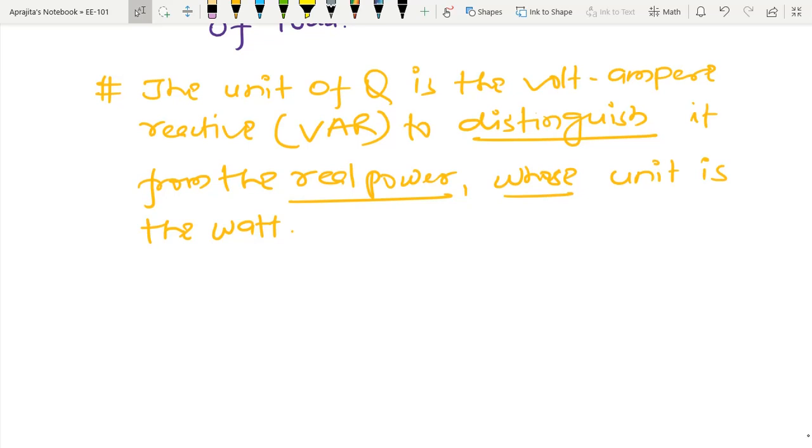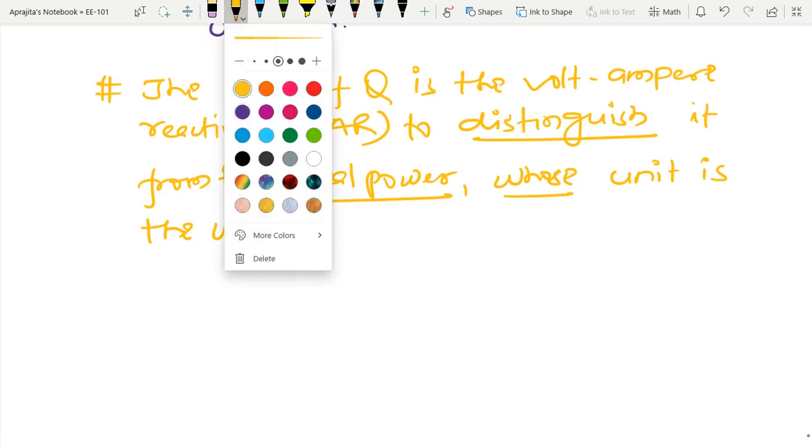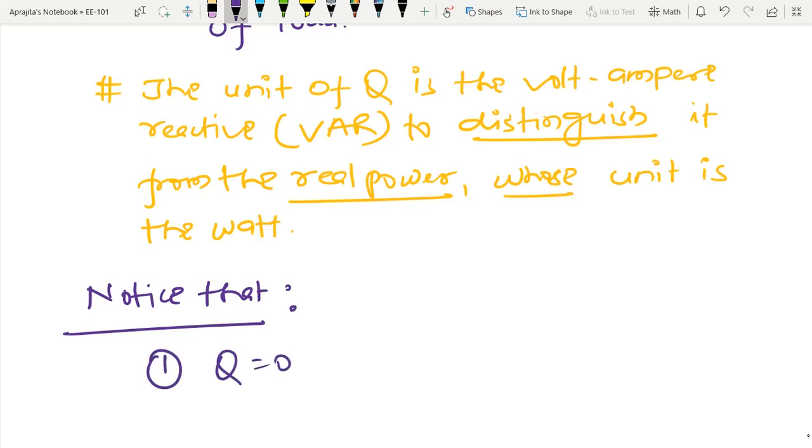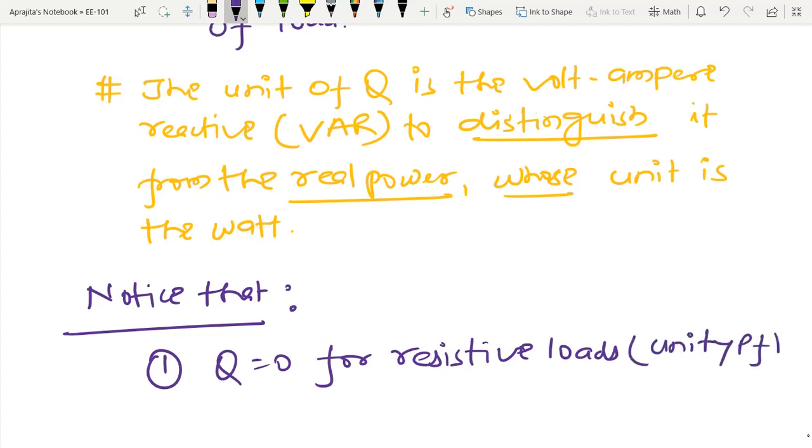And one can also notice like this. Notice that in first case Q equal to 0. So if reactive power is 0, then I have this kind of load that is called resistive load, and I have unity power factor. We have already seen in the first part of this lecture.